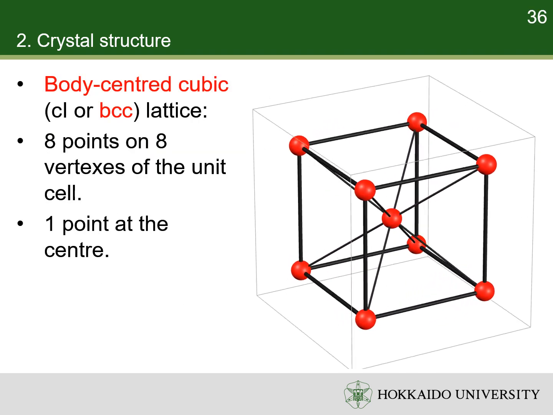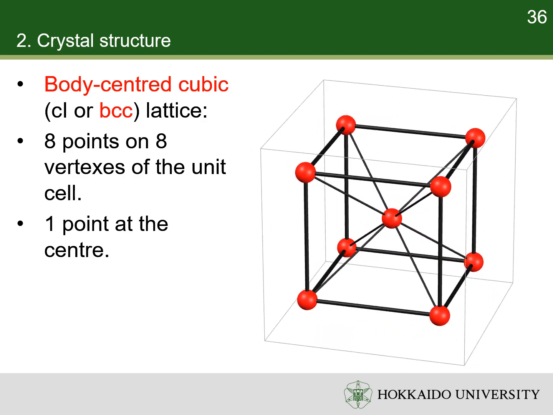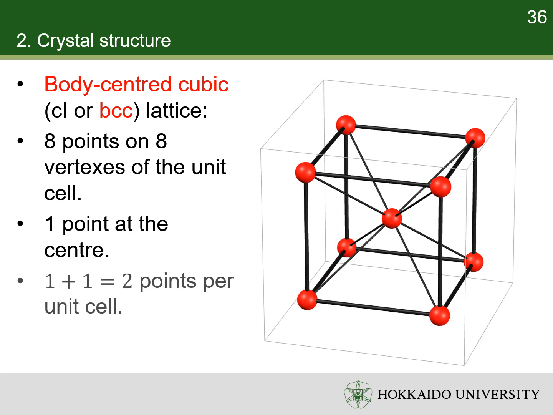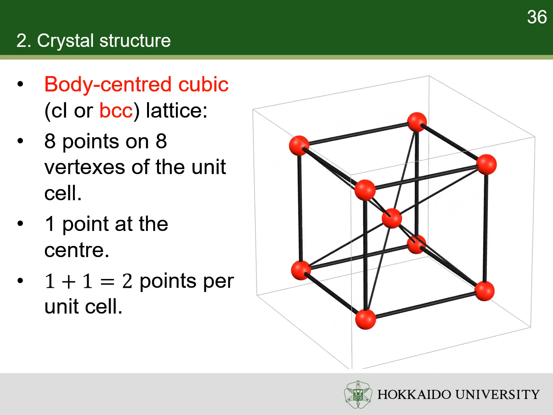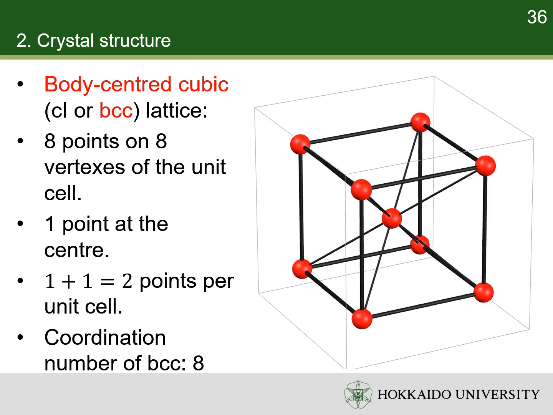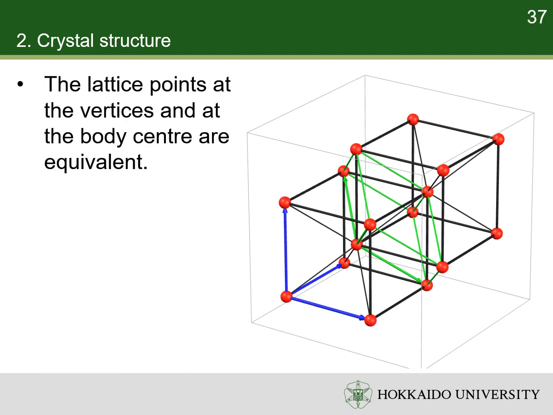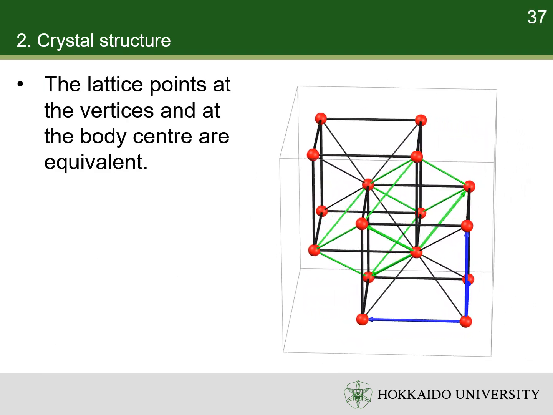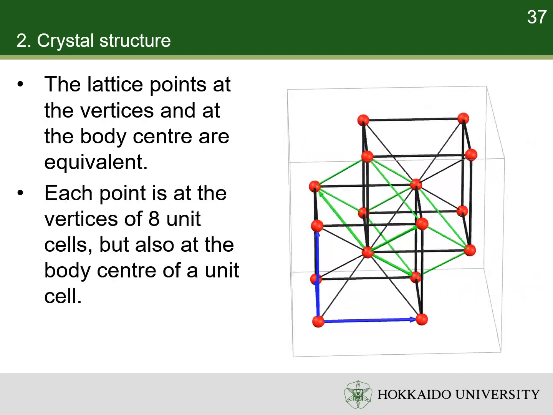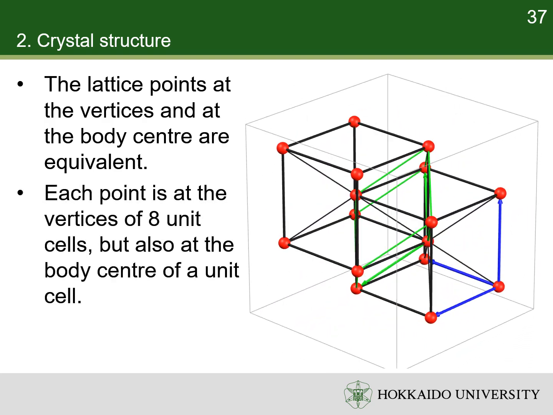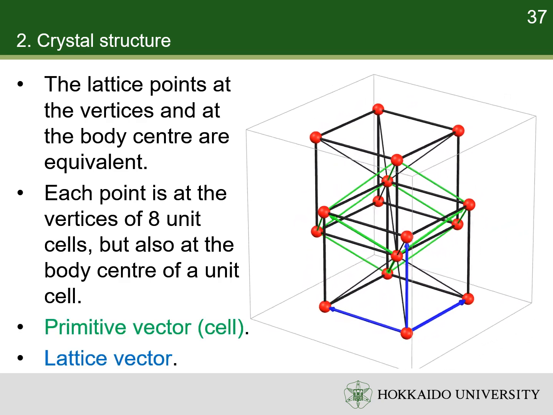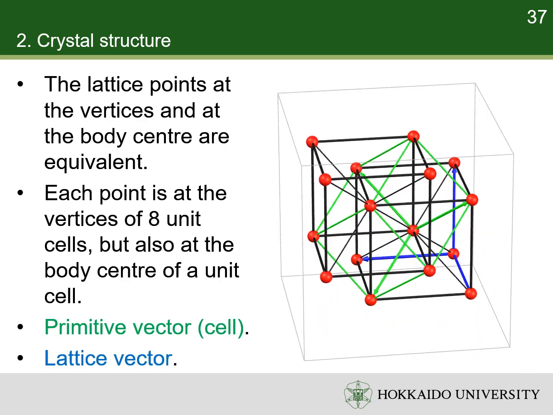The body-centered cubic lattice has 1 lattice point in the center of the unit cell in addition to the 8 corner points. It has a net total of 2 lattice points per unit cell. The coordination number is 8. The lattice points at the corners and at the body center are equivalent. It is because each point is at the corners of 8 unit cells, but also at the center of another unit cell.